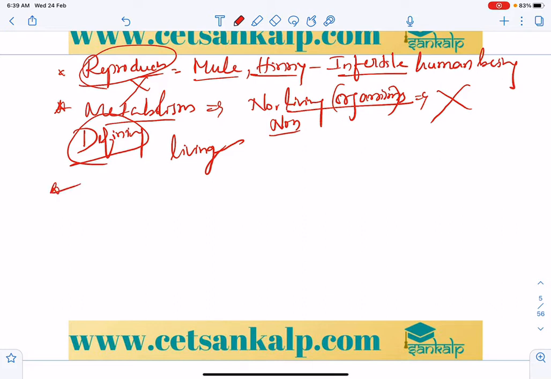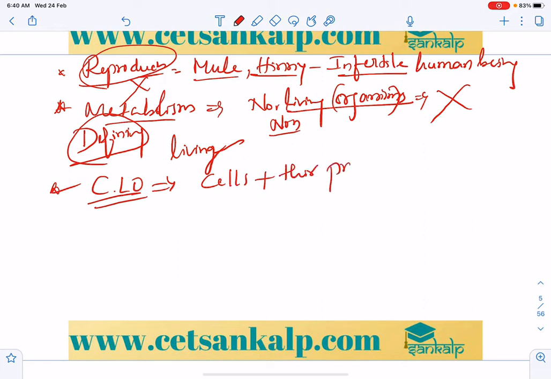And cellular level of organization: each and every organism consists of cells and their products like organelles and other chemical compounds in the cytoplasm, so that they interact.